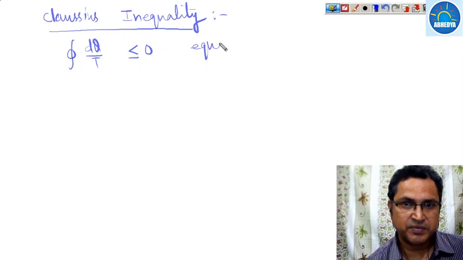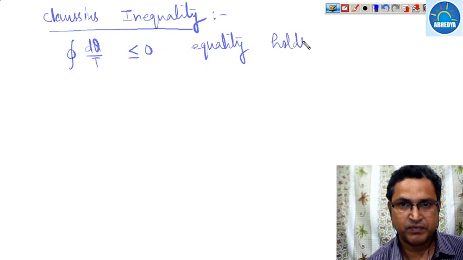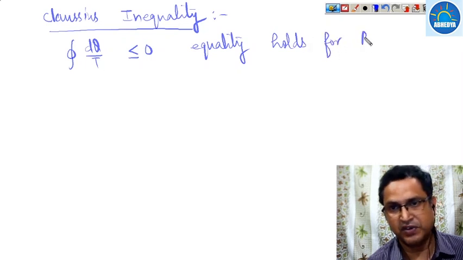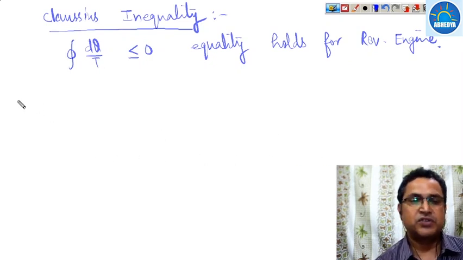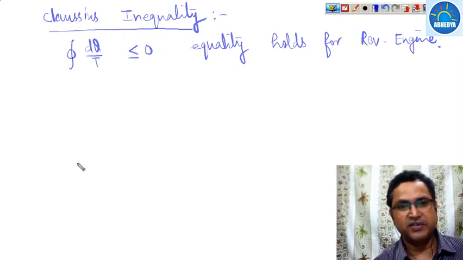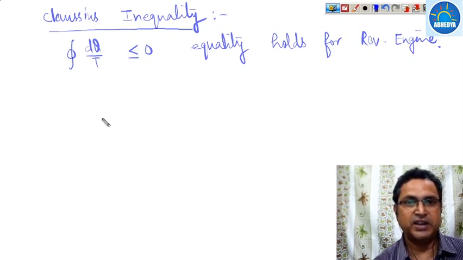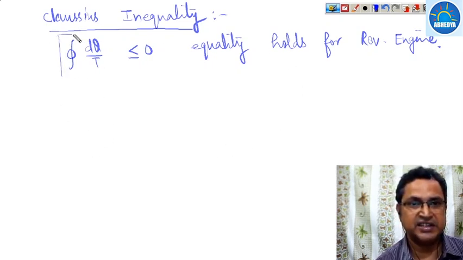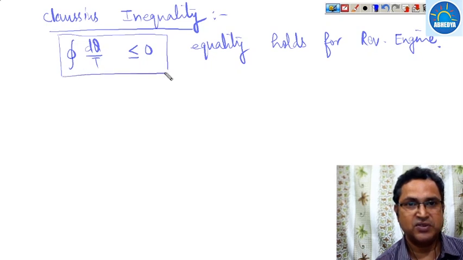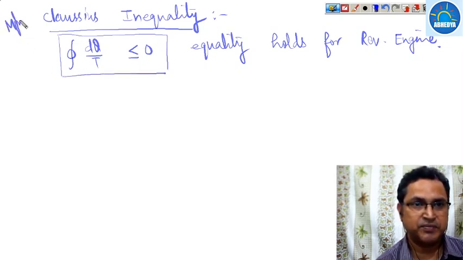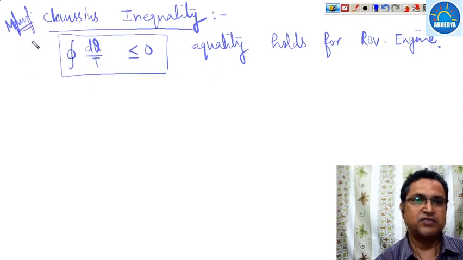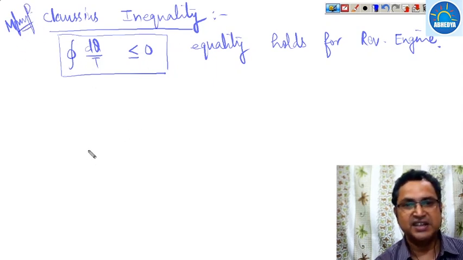Equality holds for a reversible engine. First we will take the reversible case, then the irreversible case, and we will prove the Clausius inequality, that the cyclic integration of dQ upon T will be less than or equal to 0. This is most important, and many of the questions will be done on the basis of the Clausius inequality.